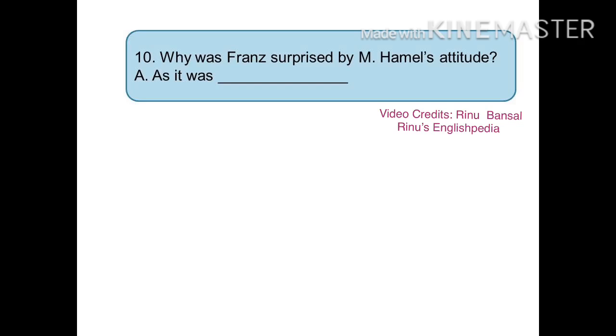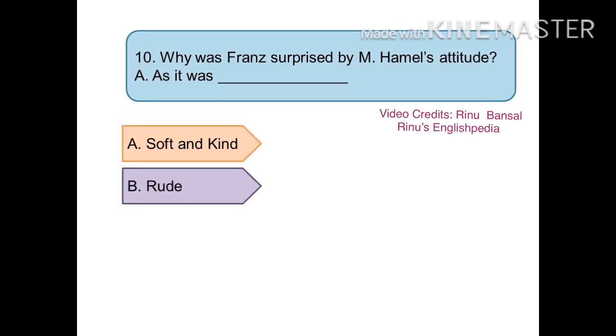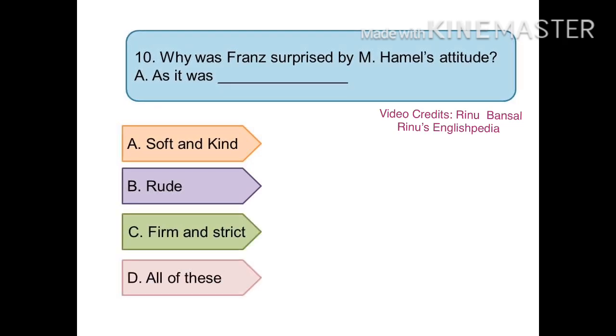The 10th question is, why was France surprised by Monsieur Hamel's attitude? Was it because Monsieur Hamel was option A. soft and kind, B. rude, C. firm and strict or D. all of these? And the right option is A. He was surprised by Monsieur Hamel's attitude as he was being soft and kind.